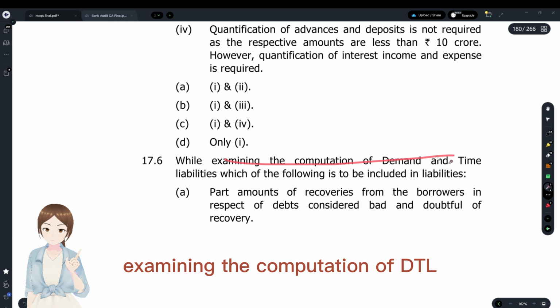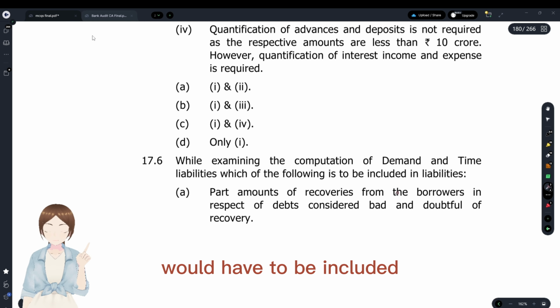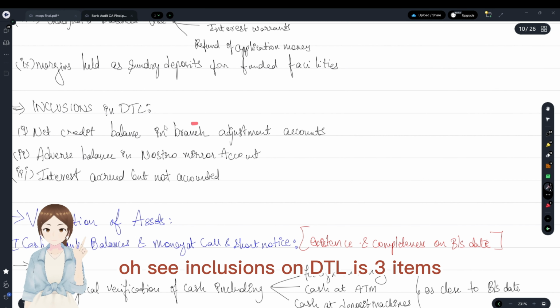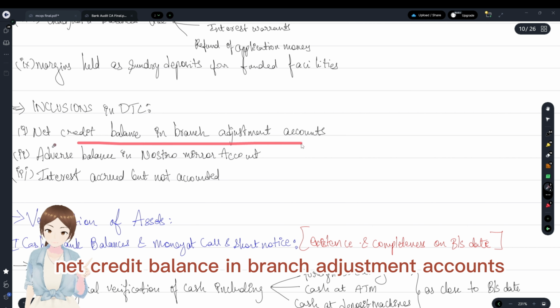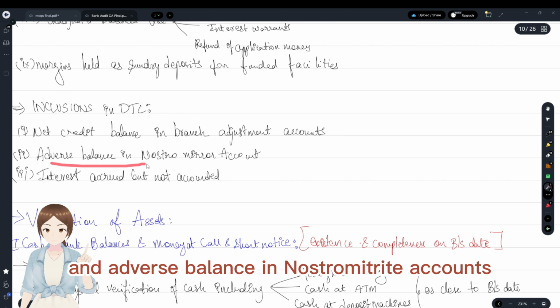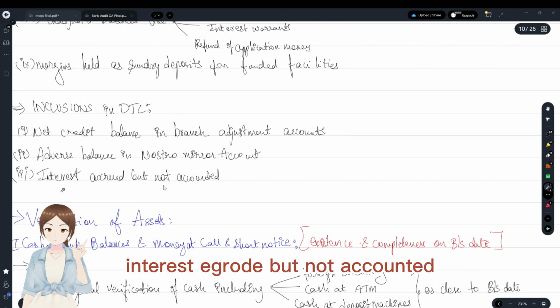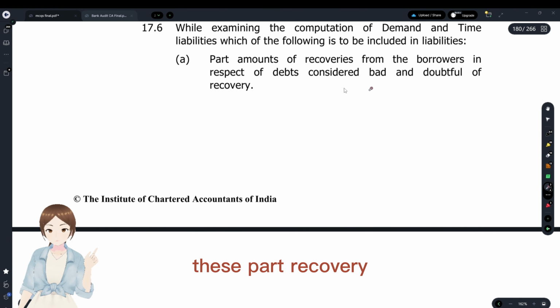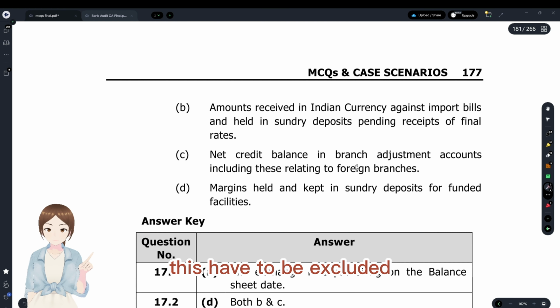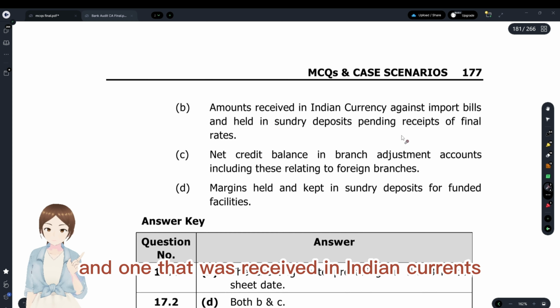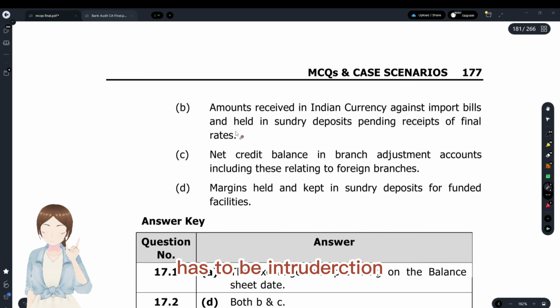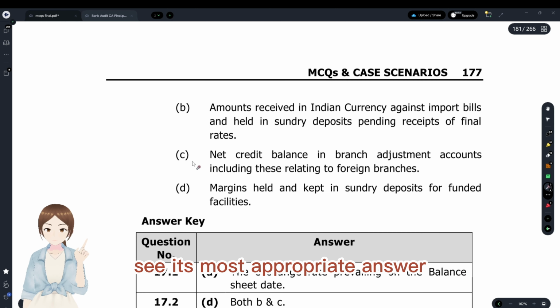While examining the computation of DTL, what has to be included? We have discussed it before also, right? See, inclusions in DTL are 3 items: net credit balance in branch adjustment accounts, adverse balance in nostro mirror accounts, and interest accrued but not accounted. These have to be included in DTL. Part recoveries have to be excluded. Amount that was received in Indian currency is also related to exclusion. Net credit balance in branch adjustment account has to be included. Option C is most appropriate answer.